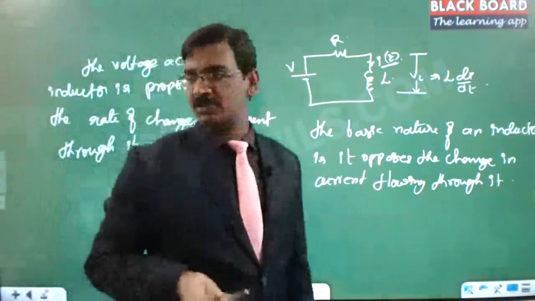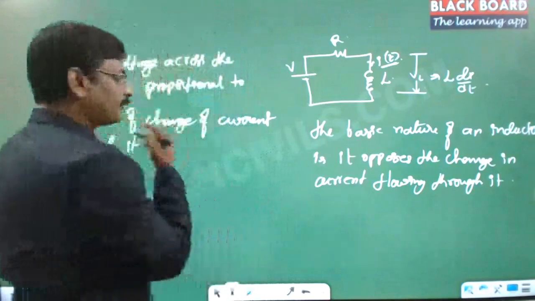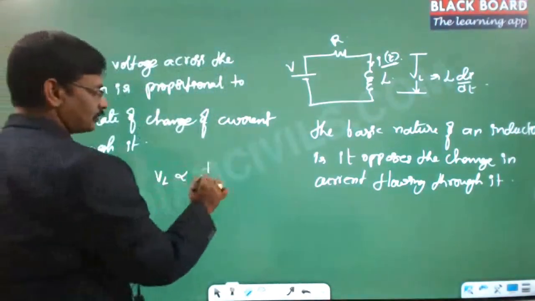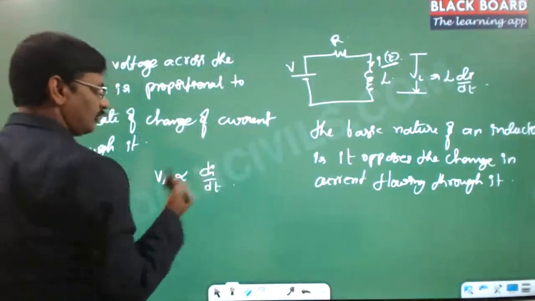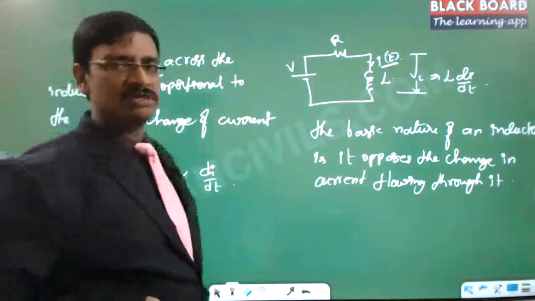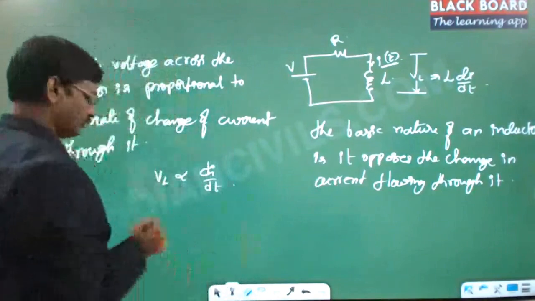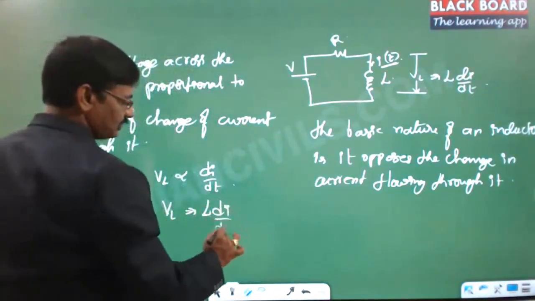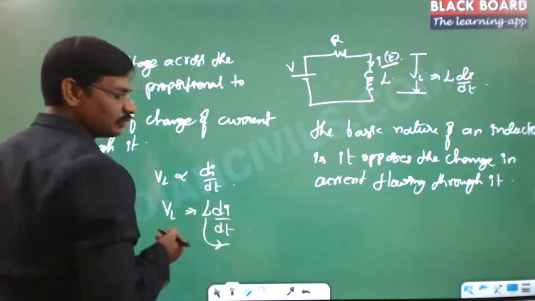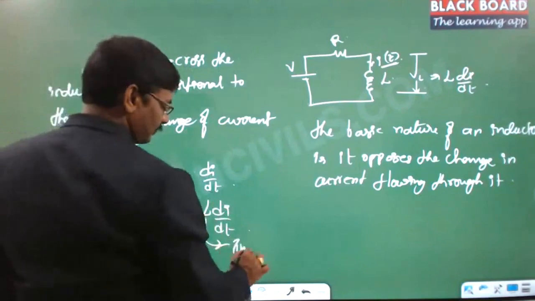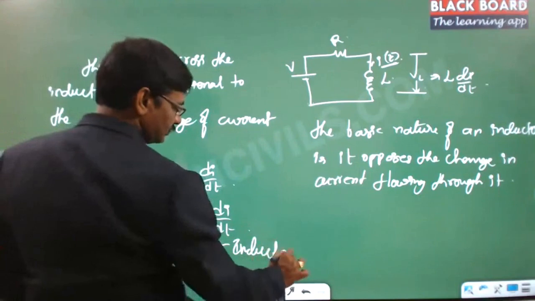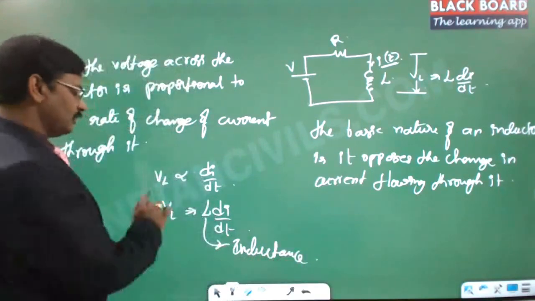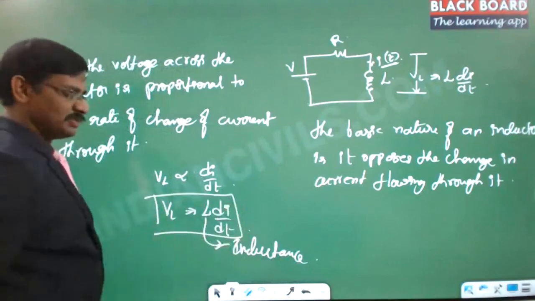So this is the basic nature of an inductor. Here the voltage across the inductor is proportional to di. Now, every proportionality can always be replaced with a constant with an equal sign. So the constant is the inductance, L.